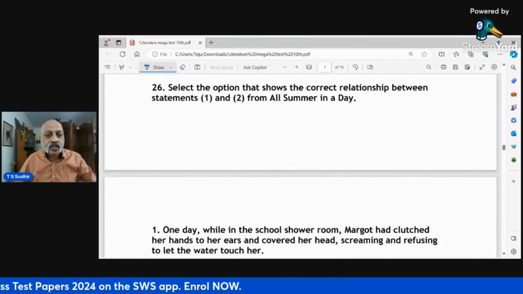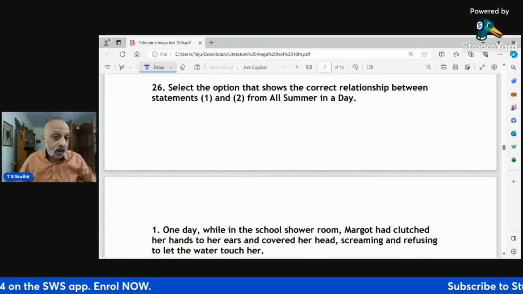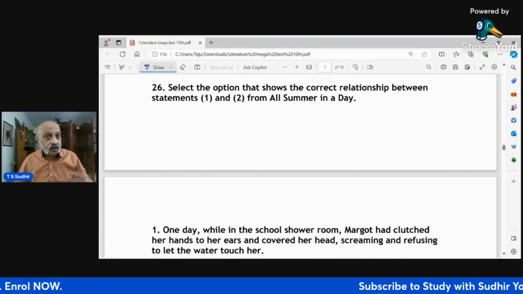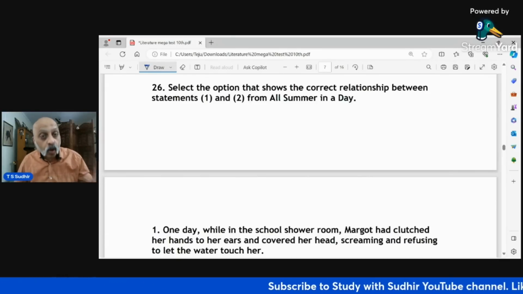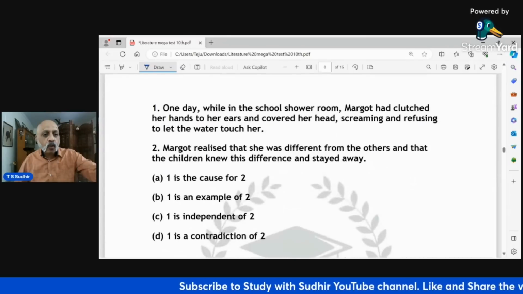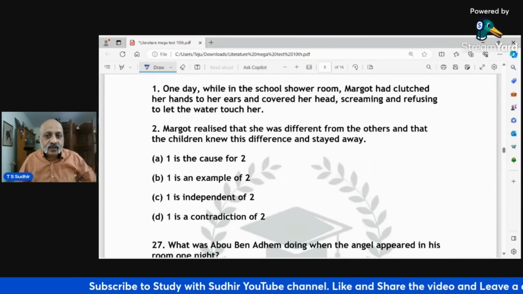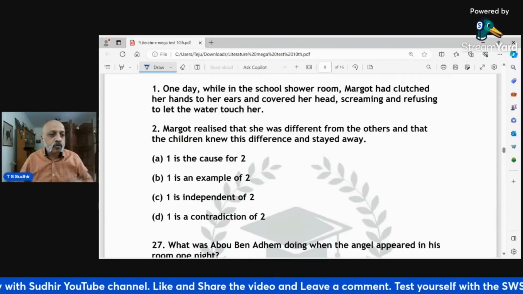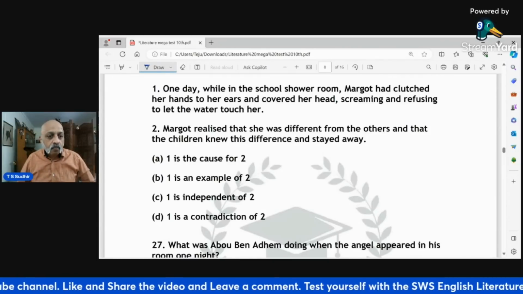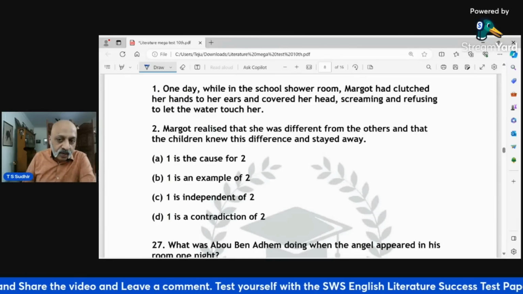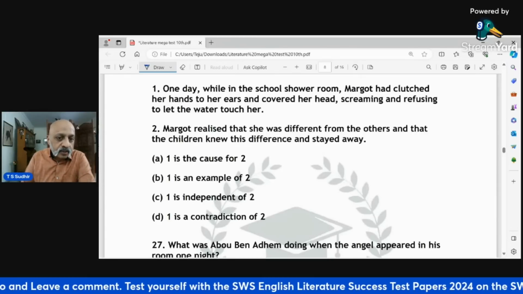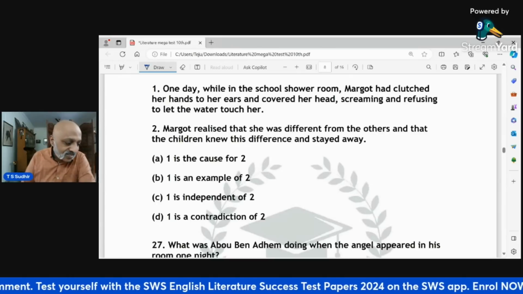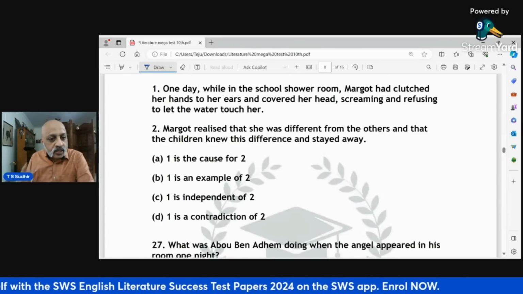Select the option that shows the correct relationship between statements 1 and 2 from "All Summer in a Day." These kind of questions will also come. One day, while in the school shower room, Margaret had clutched her hands to her ears and covered her head, screaming and refusing to let the water touch her. Margaret realized that she was different from the others and that the children knew this difference, and stayed away. 1 is the cause of 2.